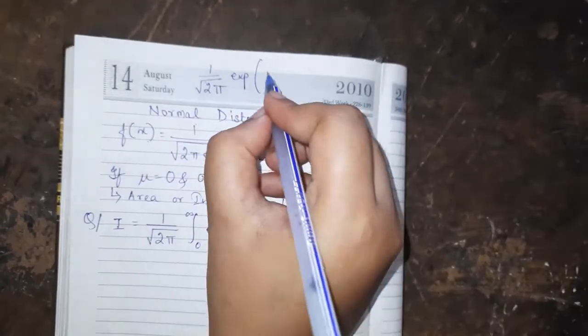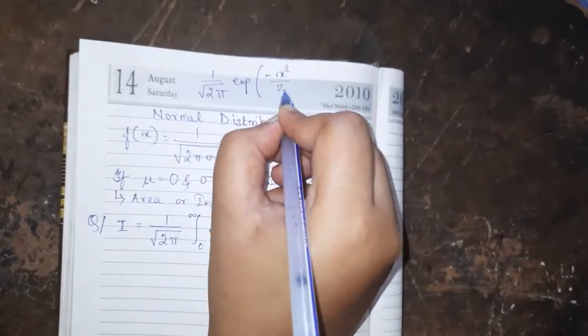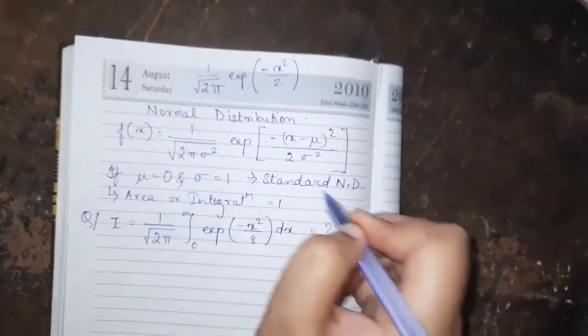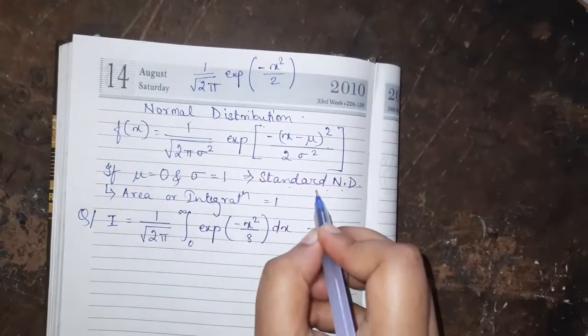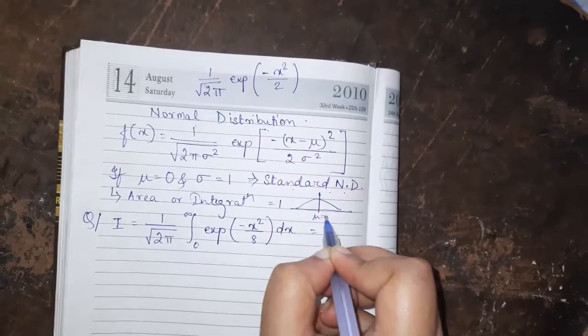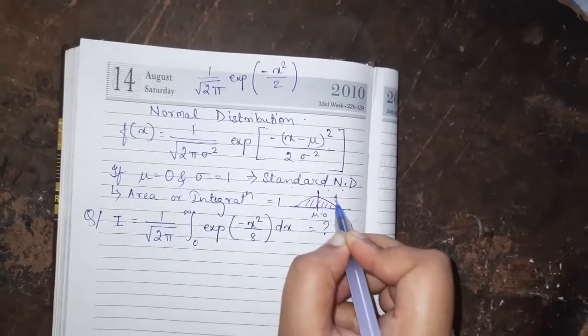exponential of minus x square divided by 2, then this is my standard normal distribution, which looks like this. Mu is equal to 0 and the area under the graph is 1.